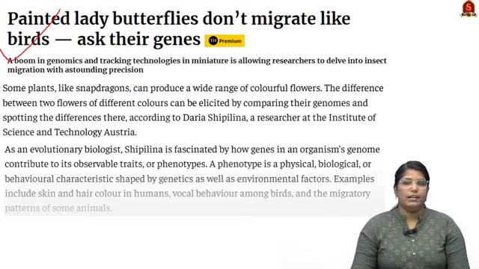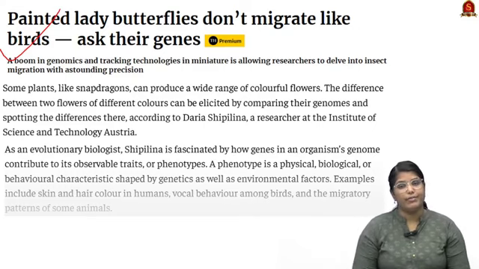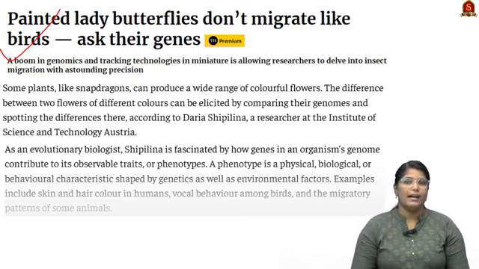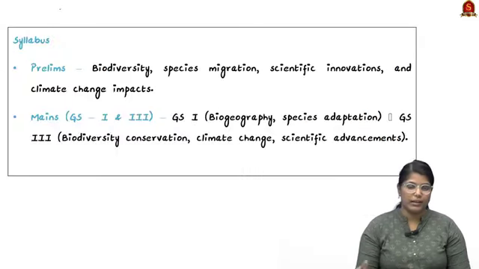Now look at this article. As the title of the article hints, this article talks about painted lady butterflies. Currently it is in news because a team has made a study on the migratory pattern of this particular species and they have identified certain key important findings. So we shall see about that one by one from the prelims perspective. Before that, we shall quickly go through the syllabus.